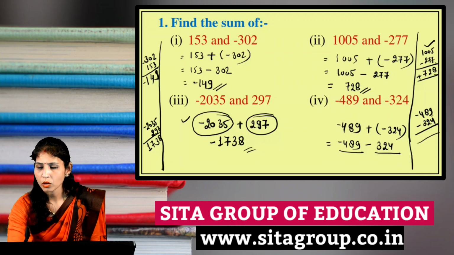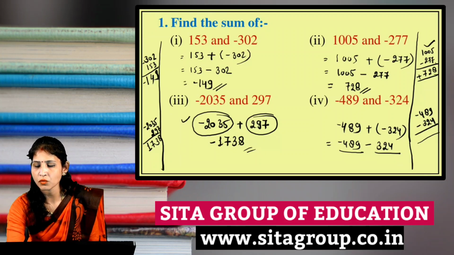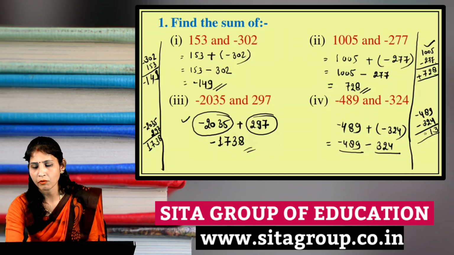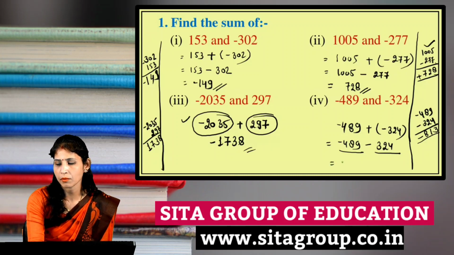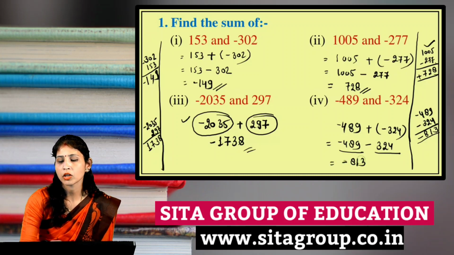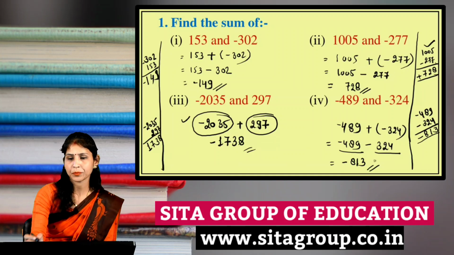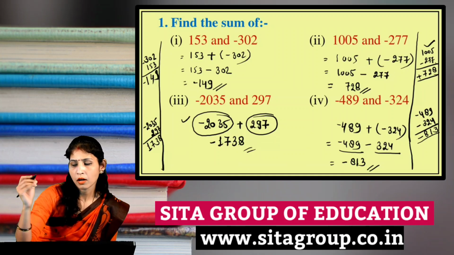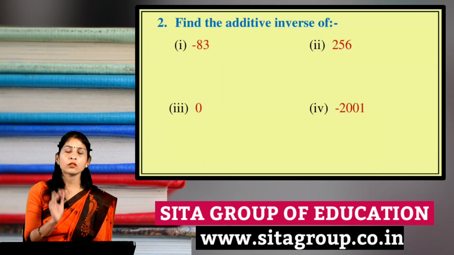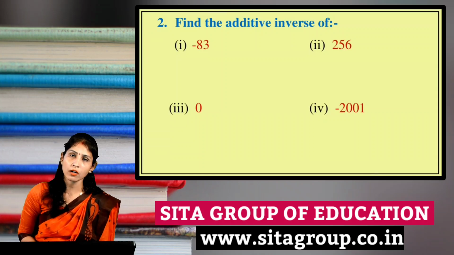So 9 plus 4, 13, 8 plus 2, 10, 1, 11, and 4 plus 3, 7, 7, 1, 8, and the sign will be minus. Your answer will be minus 813, because both are negative integers, so we apply the negative sign.